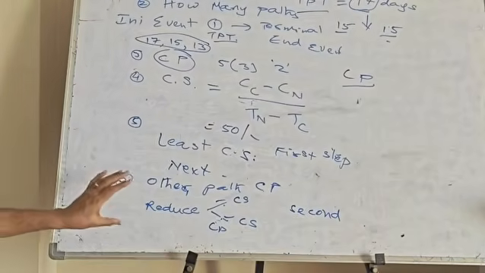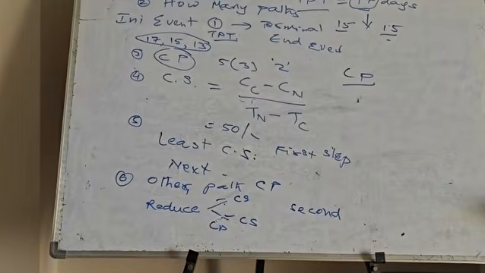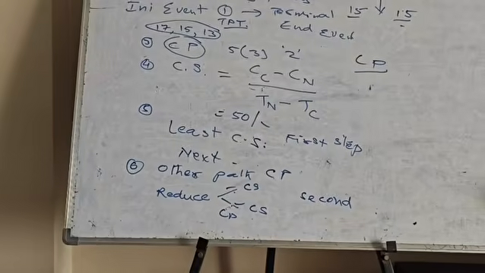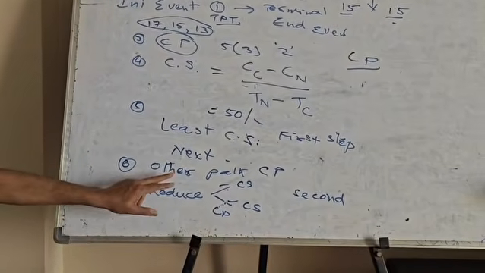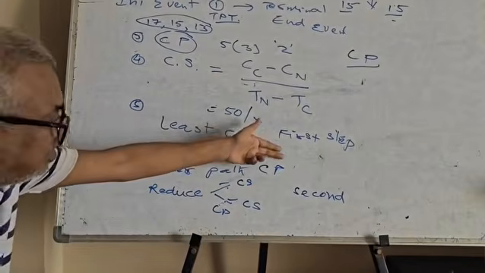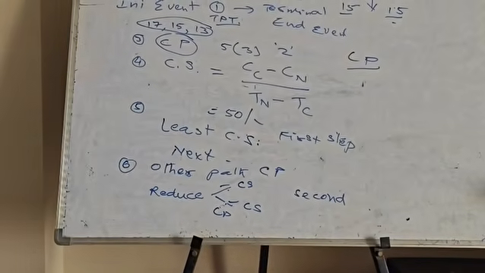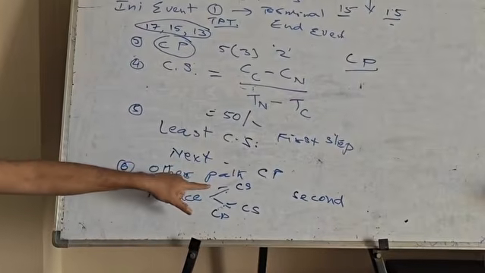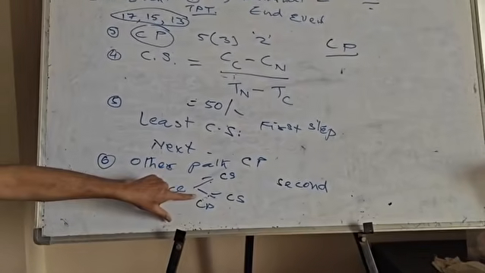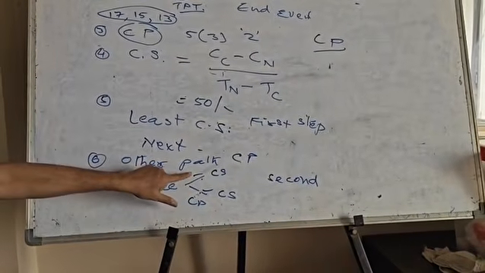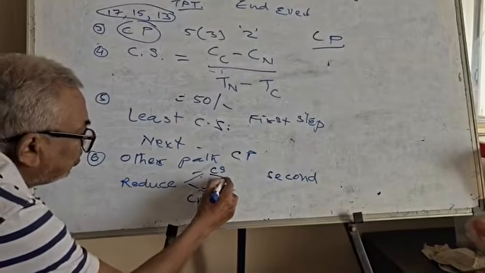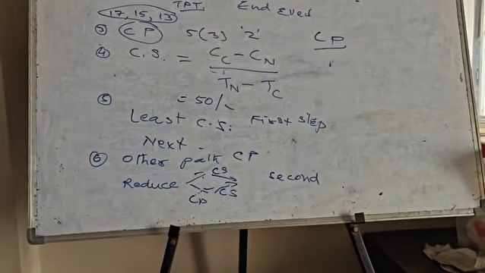I hope it is clear. This is a very tricky step. You need to open your ears and mind and then try to understand it. When other paths also become critical, when you reduce the network in the first step, then you need to take the crash potential, if it is available with this path and this path, two paths. Then you have to consider cost to slope of this, or this, or this.